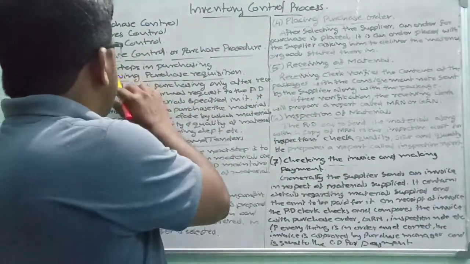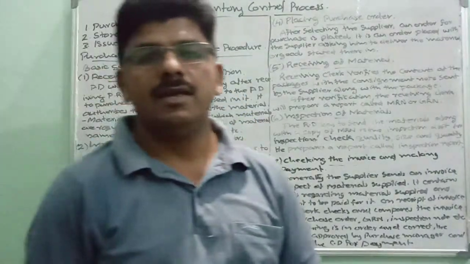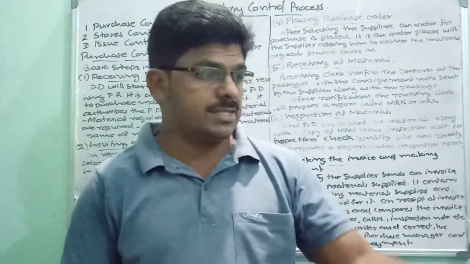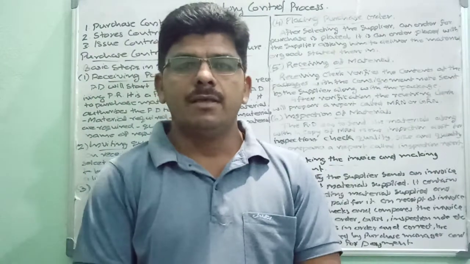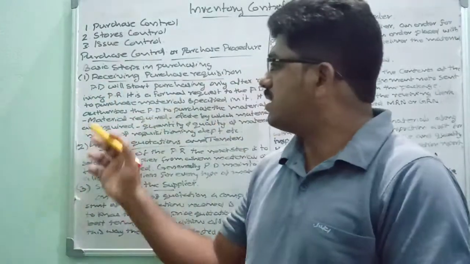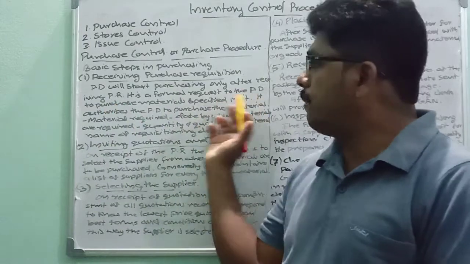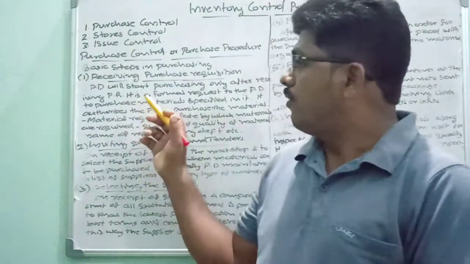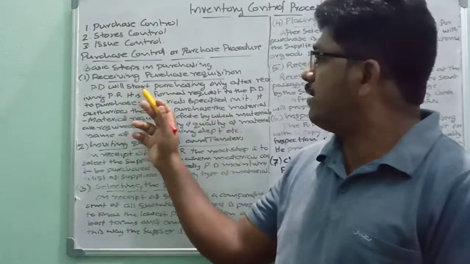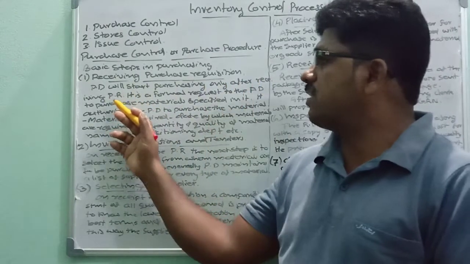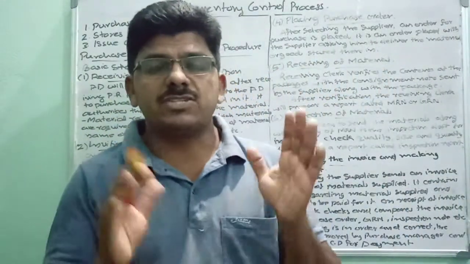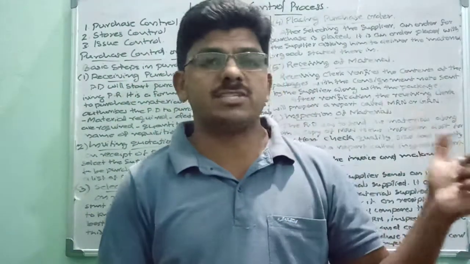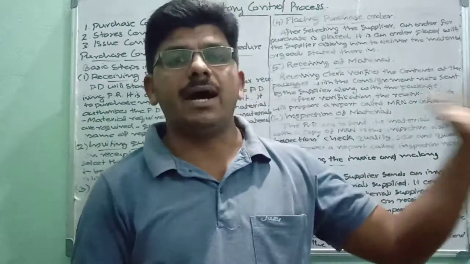Number 1, receiving purchase requisition. It is the first step in the purchase procedure. Purchase requisition is a formal request to the purchase department to purchase the materials specified in it. The purchase department will start purchasing only after receiving the purchase requisition. It will take necessary steps to purchase the raw materials only after receiving the purchase requisition from other departments.